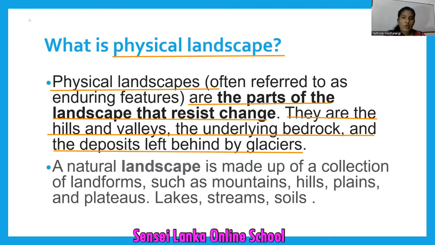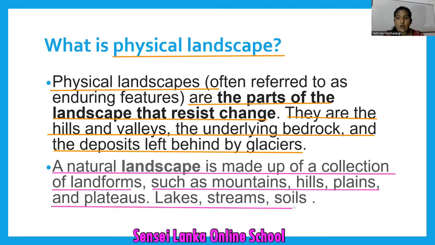So my dear children, now all of you come to the second explanation. What is physical landscape? Look at it. A natural landscape is made up of a collection of landforms. Now natural landscape means physical landscape, is made up of a collection of landforms such as mountains, hills, plains, and plateaus, lakes, streams, and soils. So dear children, look at these examples.